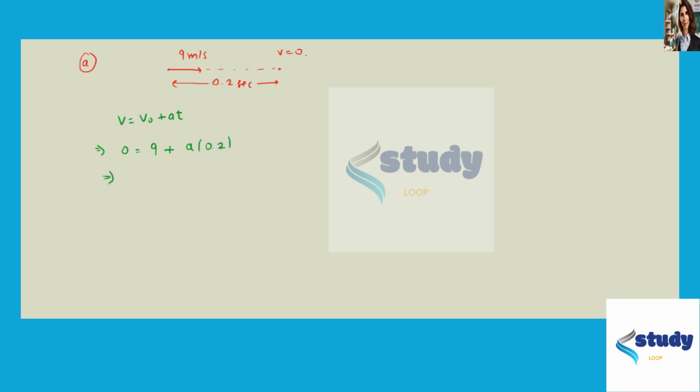So if we rearrange this, then we have 0.2a equals minus 9, which means that the acceleration is 9 over 0.2, which is 45 with a minus sign, so minus 45 meters per second squared. So this means that he's decelerating with 45 meters per second squared, which is what we had to prove or justify. Then in part B, we have to show that the force of impact is 4,500 newtons.